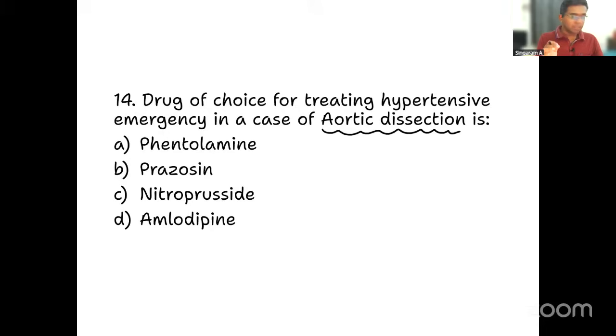Is it phentolamine, prazosin, nitroprusside or amlodipine? Which one will be the treatment or drug of choice in this particular situation? Patient is also having aortic dissection. I think most of you got it correct. The correct answer is in fact nitroprusside only, right?